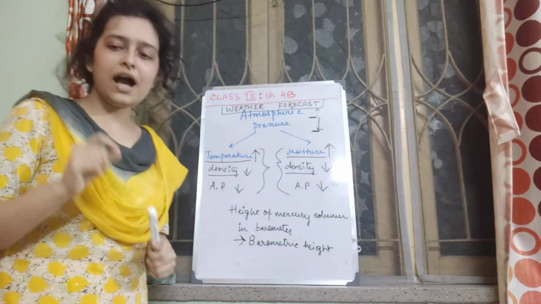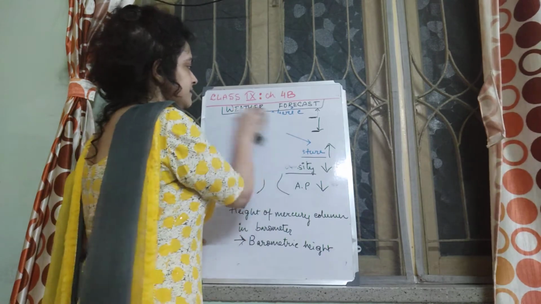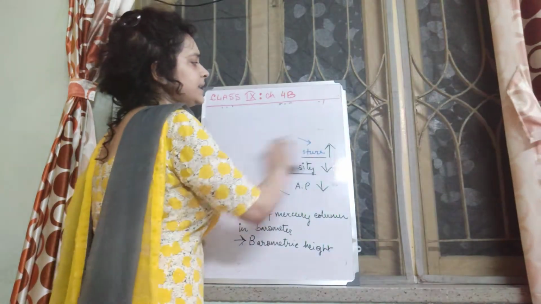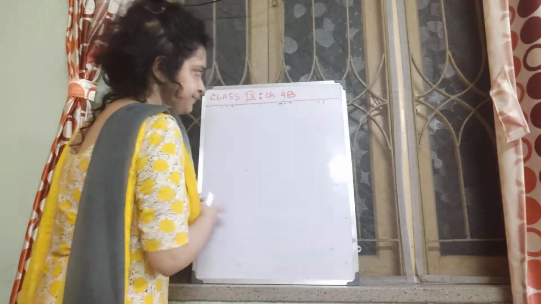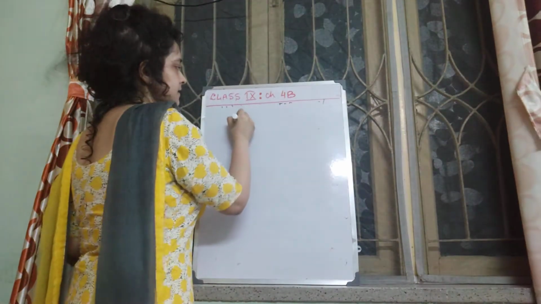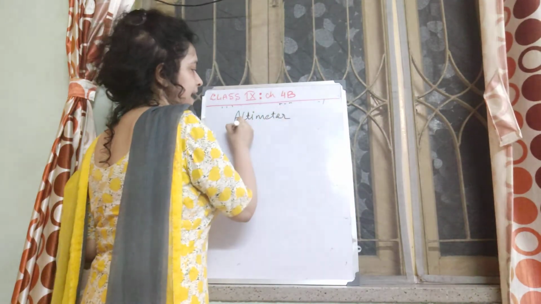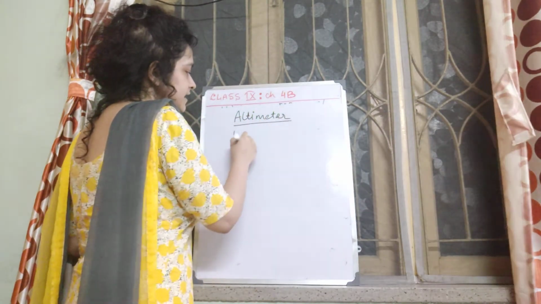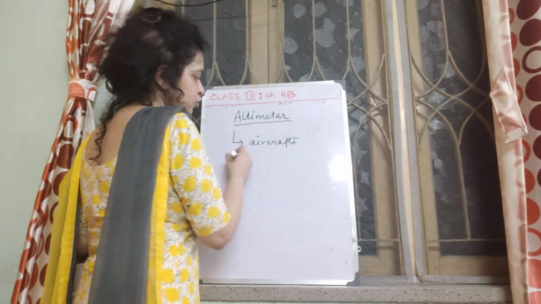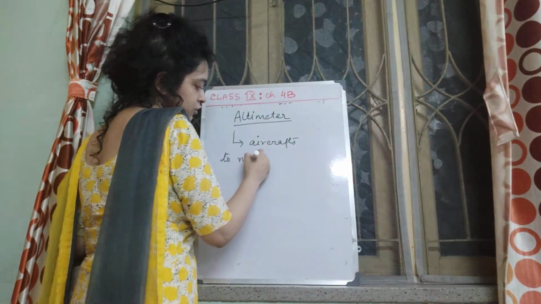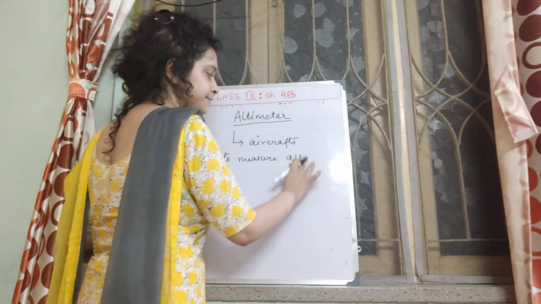Okay. Now you have a small portion, another application, that is altimeter. What is altimeter? Altimeter is nothing but a type of barometer which is used in aircrafts to measure the altitude at which the plane is flying.